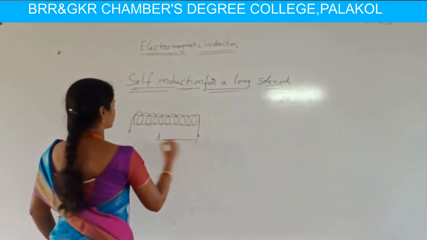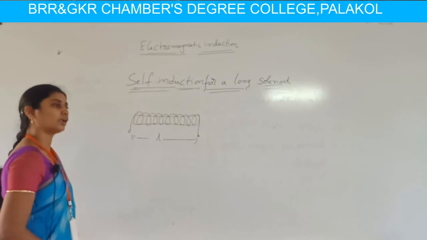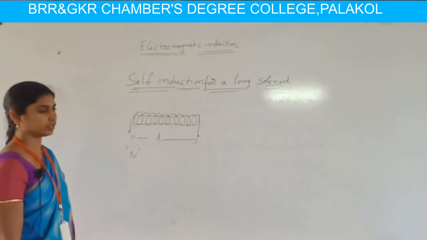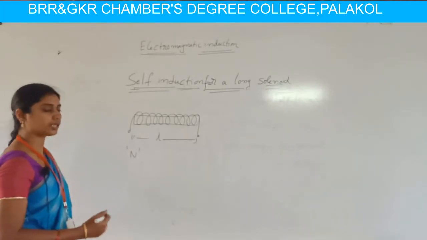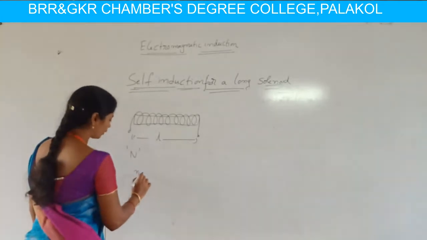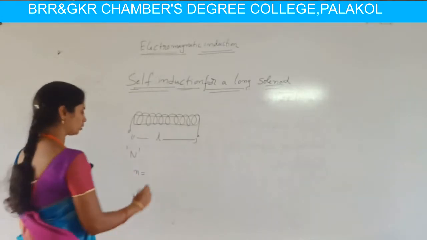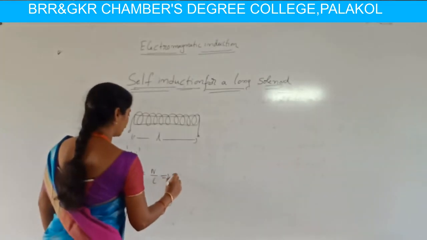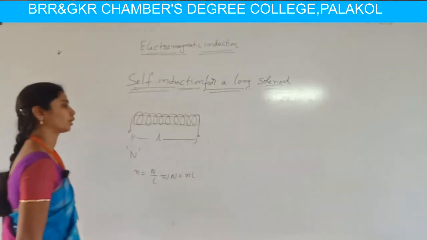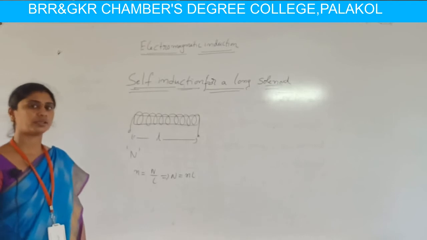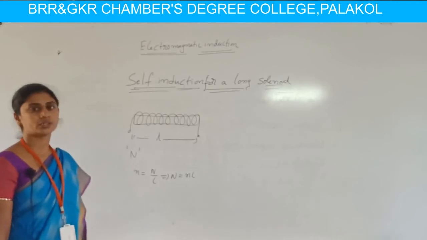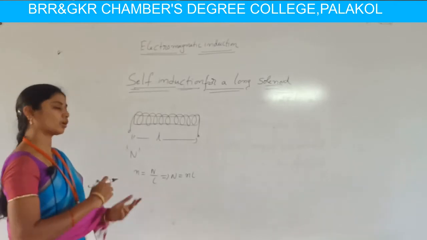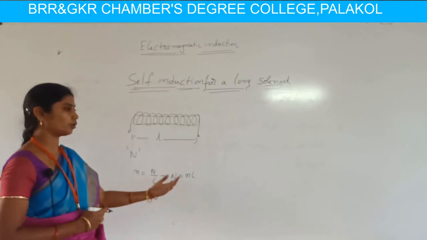We consider the length of the solenoid as L, and the number of turns in the solenoid is capital N. The number of turns per unit length is small n equal to N by L. Then N is equal to nL.